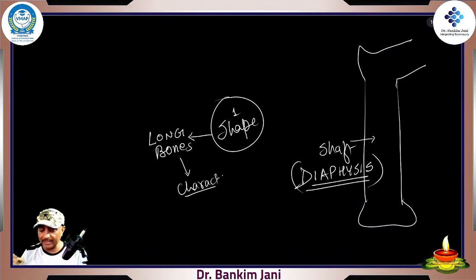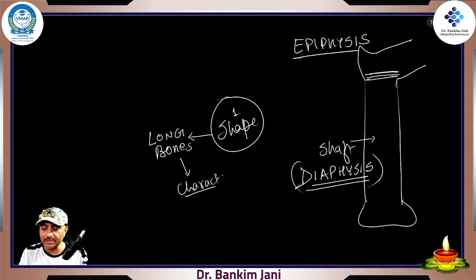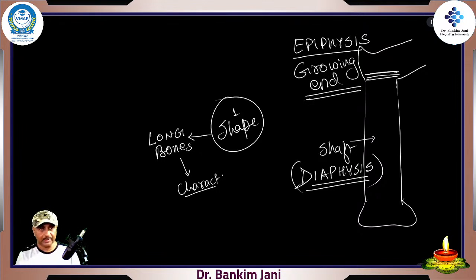And these ends are called the epiphysis. Epiphysis means they are the growing end. So that is the classical characteristic of a long bone. So it grows.